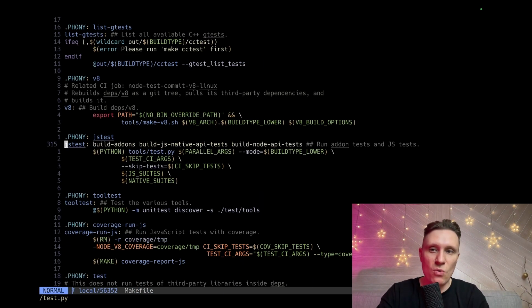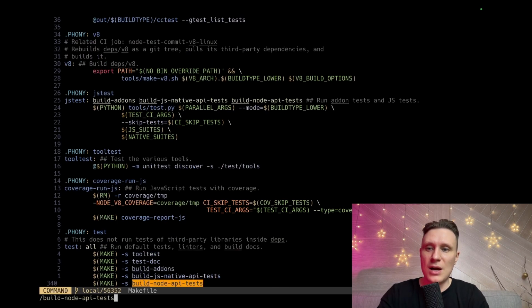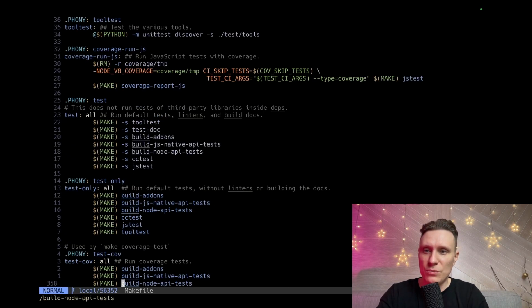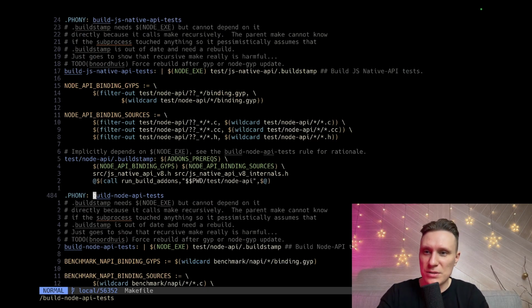JS test. No wonder. What does JS test do? It needs these dependencies. Build add-ons, build JS native API. No. Build Node.js API. This looks like something we want to run. How to run it? What does the thing do?